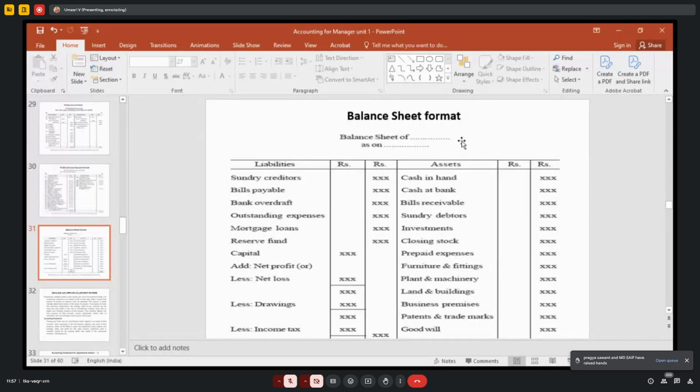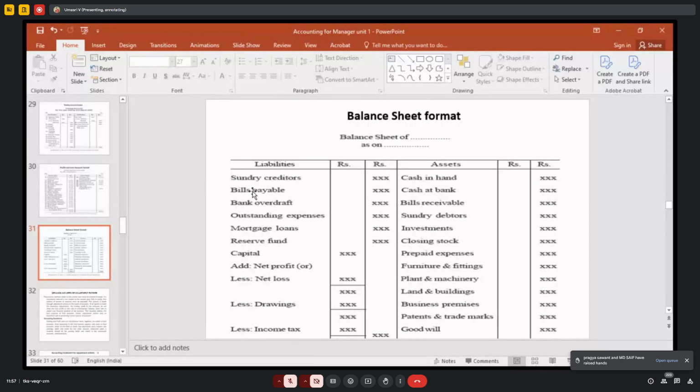The heading, how you have to write: balance sheet of Mr. X, the name of the owner, as on 31st December or 31st March 2024. Like that, you have to write the heading. Under liabilities you have to classify permanent nature or current nature. If you start with capital, that is the permanent nature. On the asset side also you have to start with fixed assets and current assets. Here capital, then current liabilities, right?